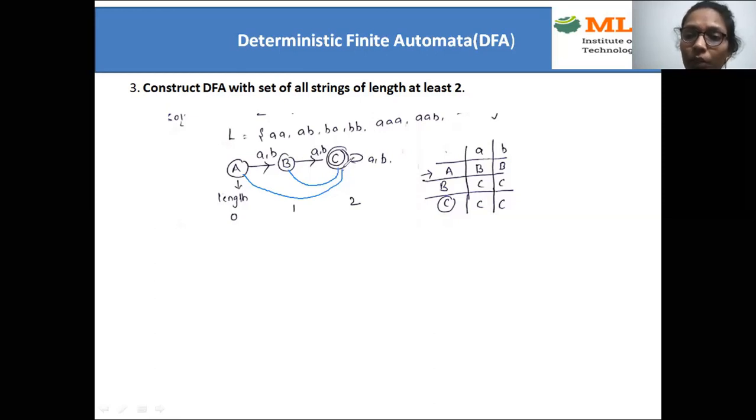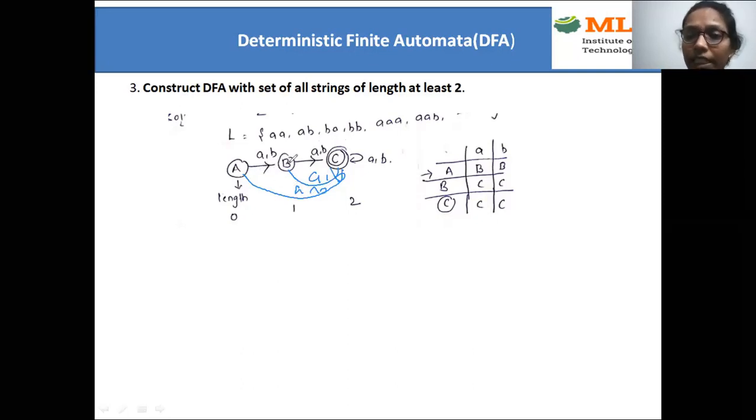But we need to think what happens if I move here or if I move here. Instead of writing a loop, what happens if I move here? A comma B. So you will get only 4 length strings. But what about 5 length? 5 length strings also it should accept, right? So for that purpose, I can move here. But at a time, I cannot go to 2 states.